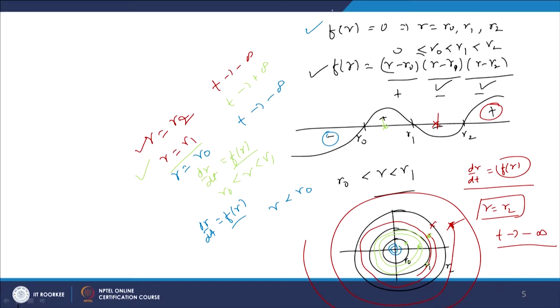So, what we have shown here is that if f of r equal to 0 for r equal to r naught, r1 and r2, then the orbits corresponding to r naught, r1 and r2 are limit cycles, which may be stable or unstable depending on the situation here. So, the zeros of f of r are limit cycles, and these limit cycles correspond to solutions which are periodic in nature.